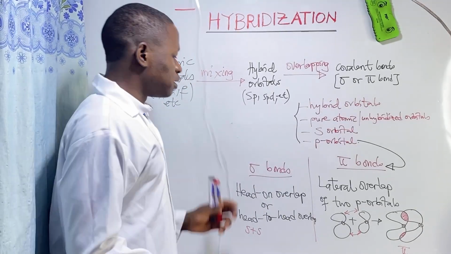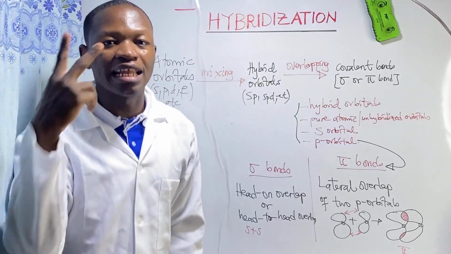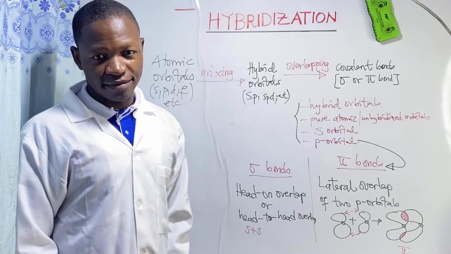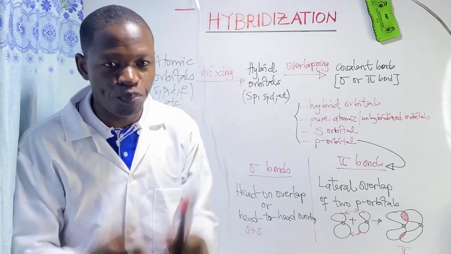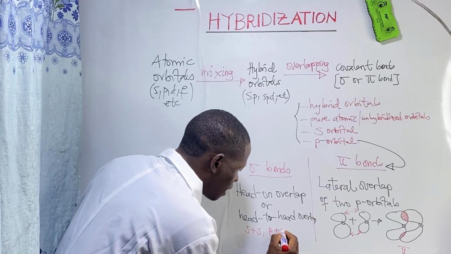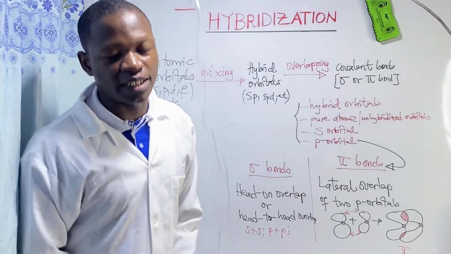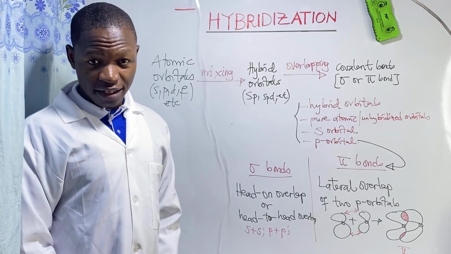Second method, sigma bonds are also formed by the head-on overlap of 2 p orbitals. If a p orbital overlaps head-on with another p orbital, they form a sigma bond, right?